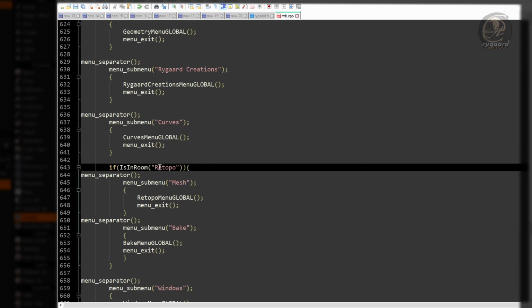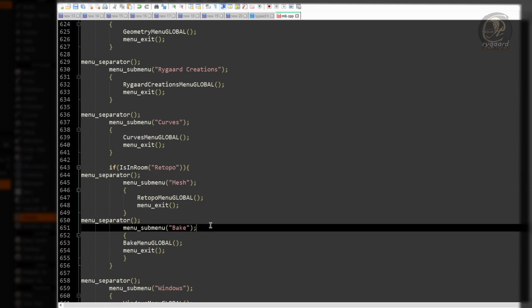Then, these two submenus, mesh and bake, would be shown in the advanced right-click menu. But if I am not using any tool from retopo room or modeling room, then these mesh and bake submenus will not be shown in the right-click menu, okay? Good.